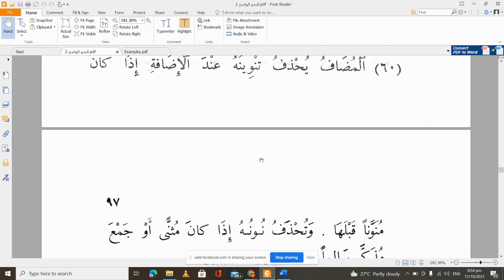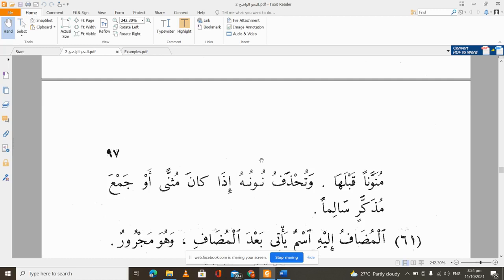We are going to clean the mudaf, وتحذف نونه إذا كان مثنى أو جمع مذكر سالما. And we remove the nun if it is a muthanna or it is a jamu muzakkar salim. We have talked about jamu muzakkar salim earlier.